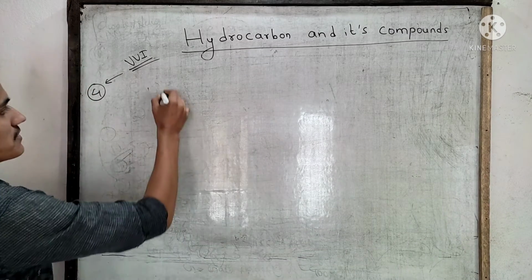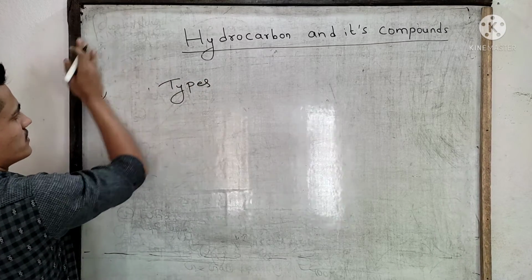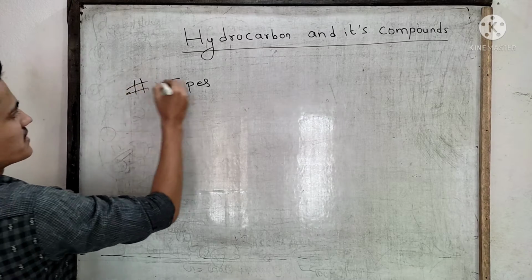Okay, types of hydrocarbon. Now the next topic, types of hydrocarbon.